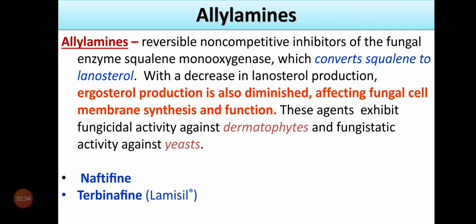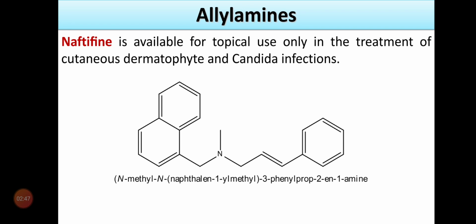The allylamine class has two drugs. The first drug is naftifine and the second drug is terbinafine. Allylamine means CH2 CH double bond CH, and amine which contains NH2, so it's allylamine.